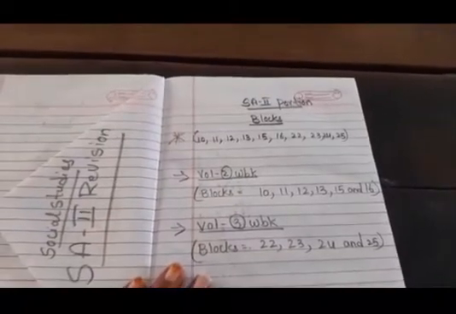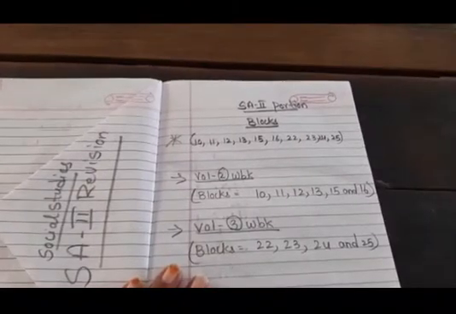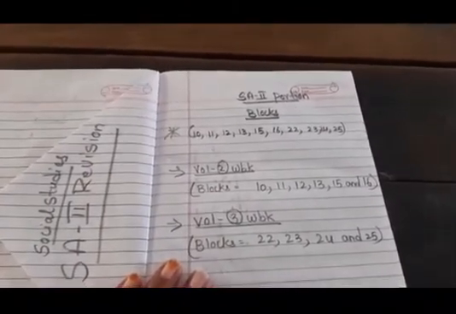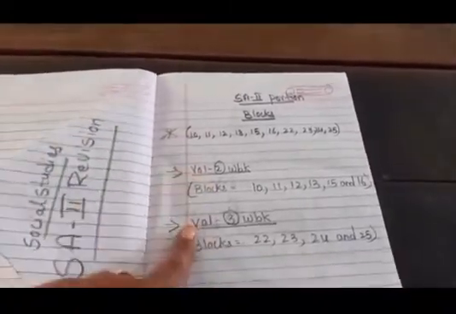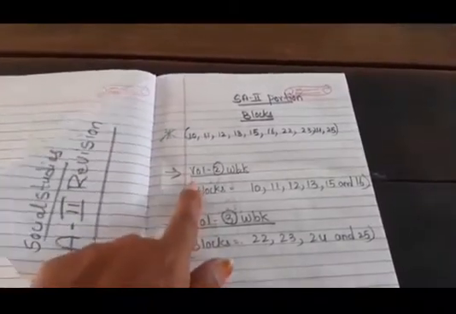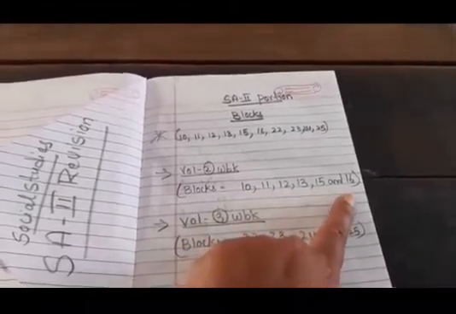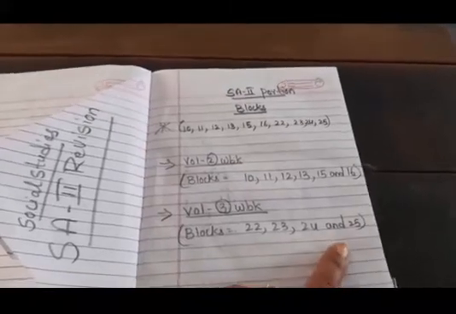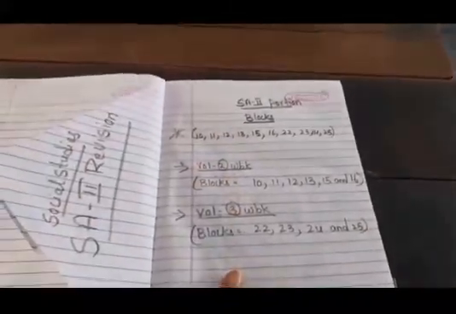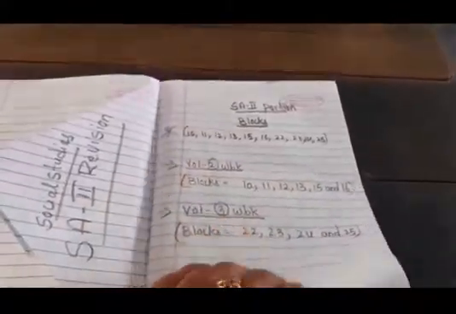Essay 2 portion, blocks 10, 11, 12, 13, 15, 16, 22, 23, 24 and 25. These are the blocks, the same blocks, and I am showing you which volume workbook they are in. In the volume 2 workbook we have blocks 10, 11, 12, 13, 15 and 16. In the volume 3 workbook you have blocks 22, 23, 24 and 25. What I have written on the board, children, don't get confused. This we are telling about the workbook. The blocks are the same, children.